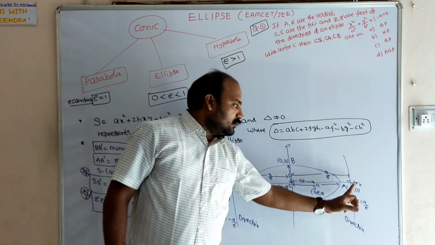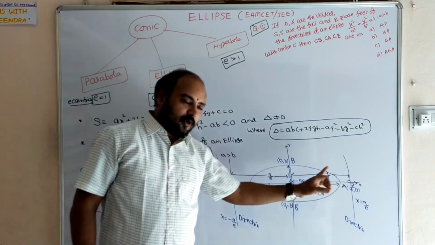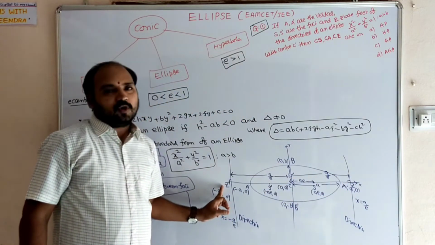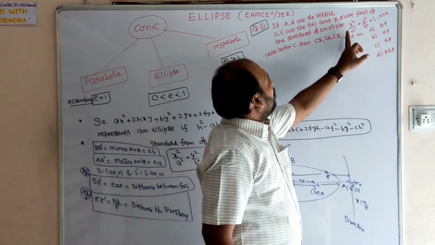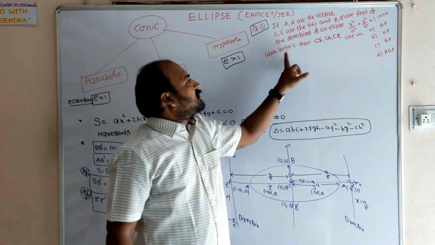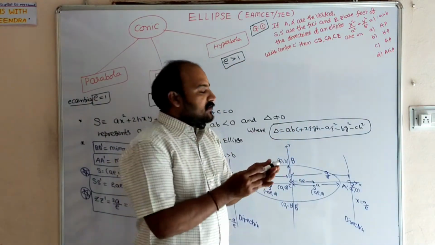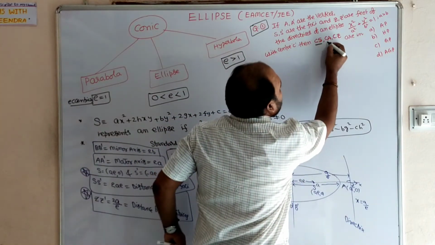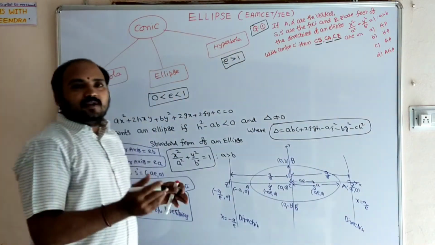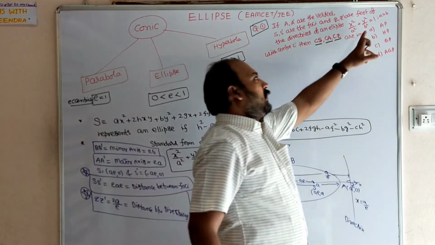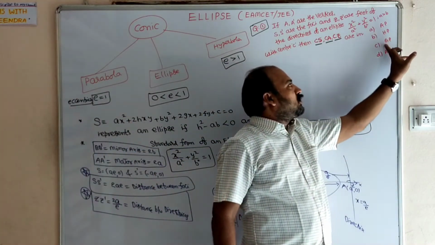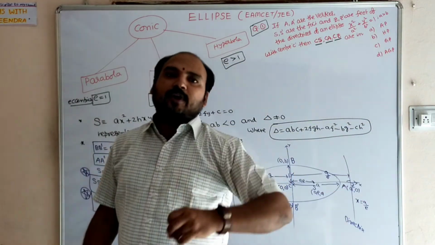From the center to this directrix, Z is the foot of perpendicular, and Z dash is also the foot of perpendicular, of the ellipse with center C. Then CS, CA, CZ are in arithmetic progression, harmonic progression, geometric progression, or arithmetic geometric progression.